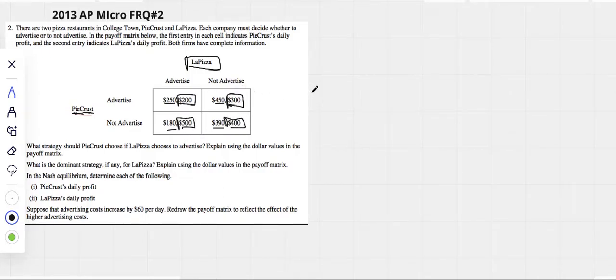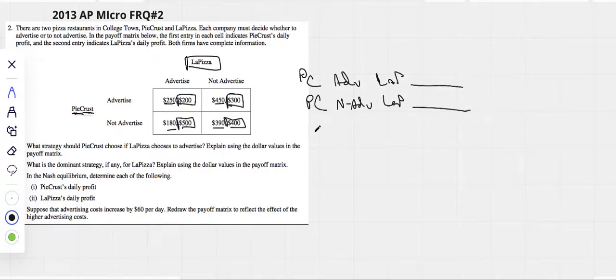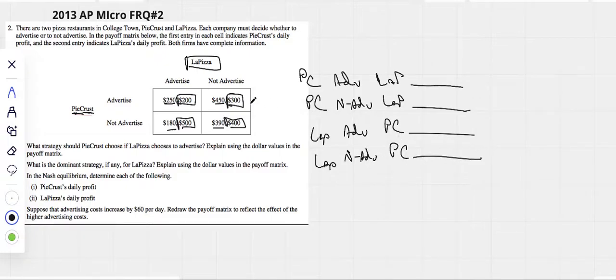So then we're going to do a little word chart. We're going to say if Pie Crust advertises, then La Pizza will do something. If Pie Crust doesn't advertise, La Pizza will do something. If La Pizza advertises, Pie Crust will make a decision. And if La Pizza doesn't advertise, Pie Crust will make another decision. So once we've done our little word chart, we go back and we say if Pie Crust chooses to advertise,